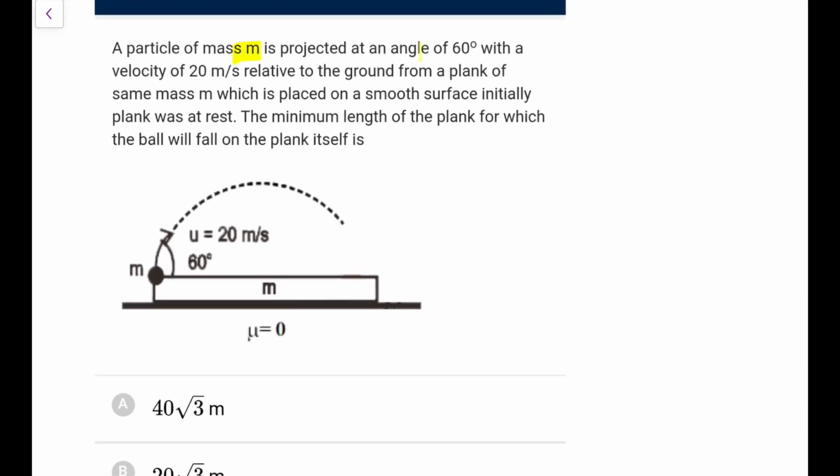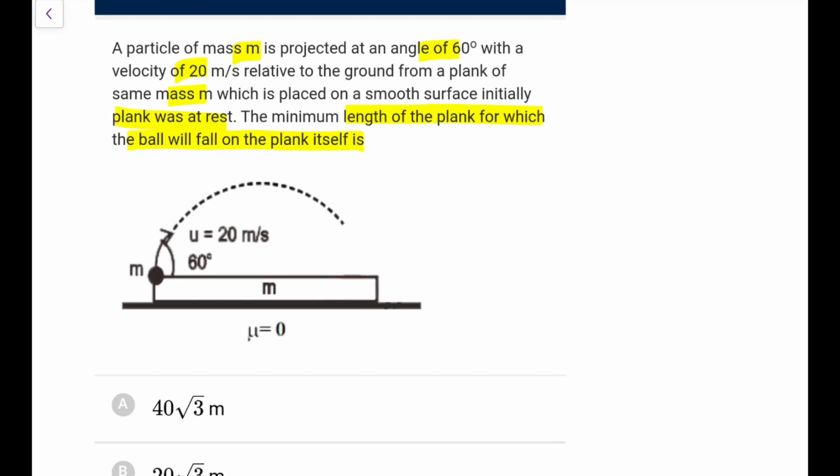A particle of mass m is projected at an angle of 60 degrees with a speed of 20 relative to the ground from a plank of the same mass m, which is placed on a smooth surface. Initially the plank was at rest. The minimum length of the plank for which the ball will fall on the plank itself will be. So here it is a very nice question.